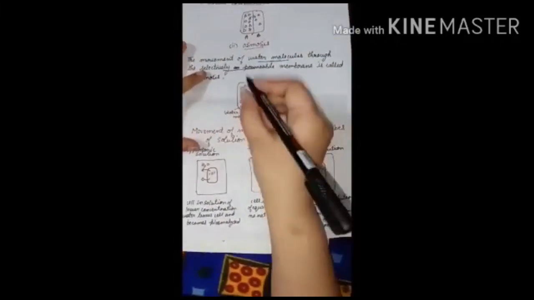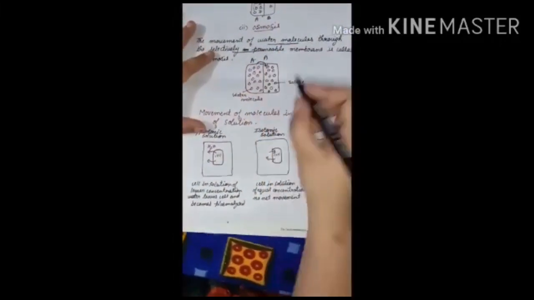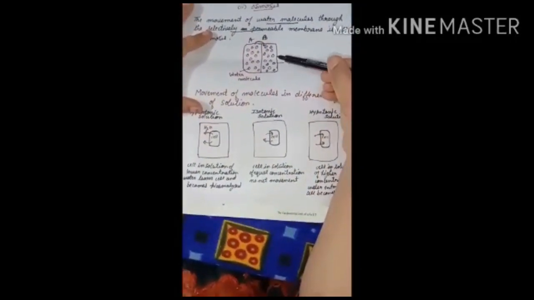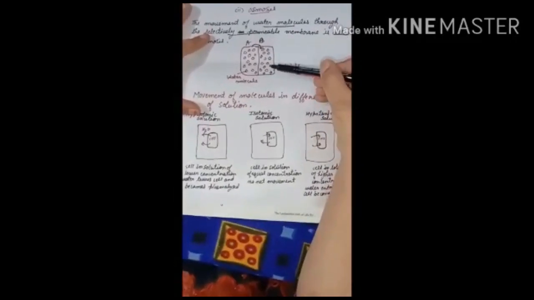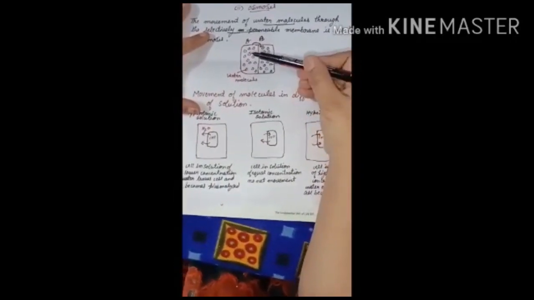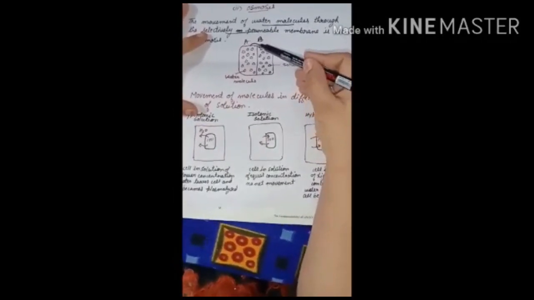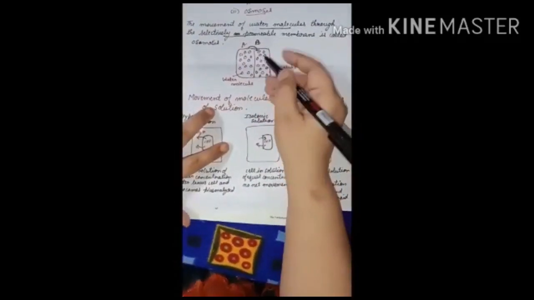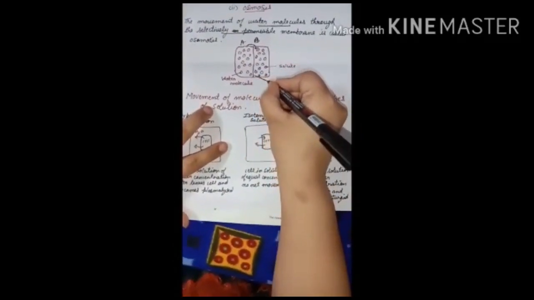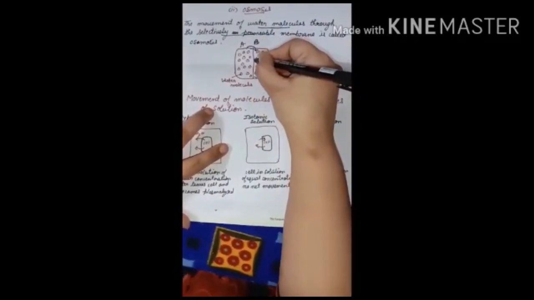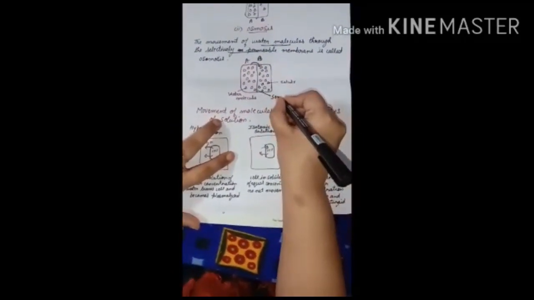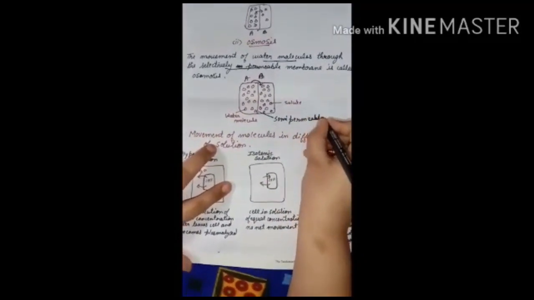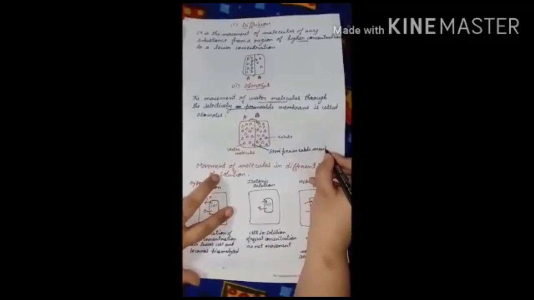Here again we have two chambers. I have denoted the red particles as the water molecules. You can see in chamber B the red particles are fewer and in chamber A they are more, so the molecules will move from chamber A to chamber B. The very important thing is that the movement of the molecules is through the semipermeable membrane. Here you can see the membrane, this is the semipermeable membrane.